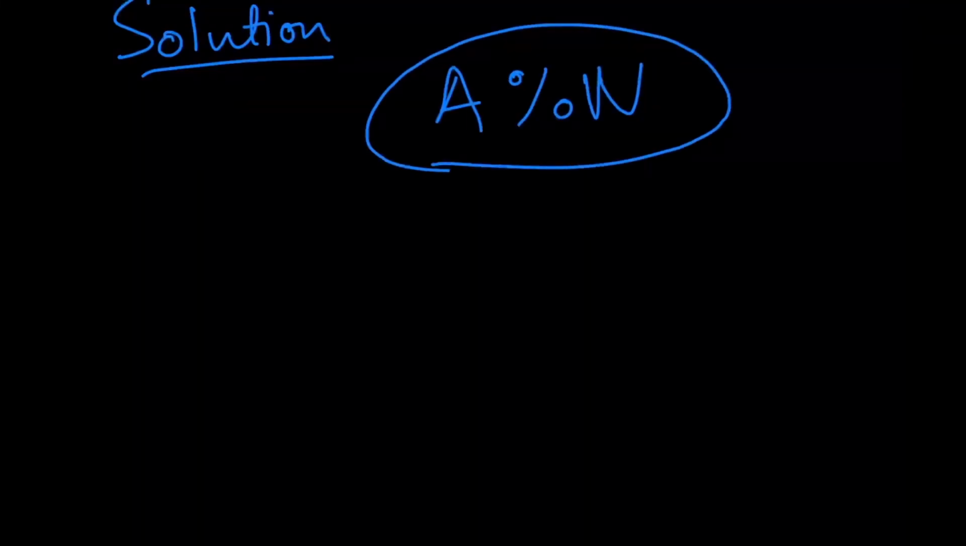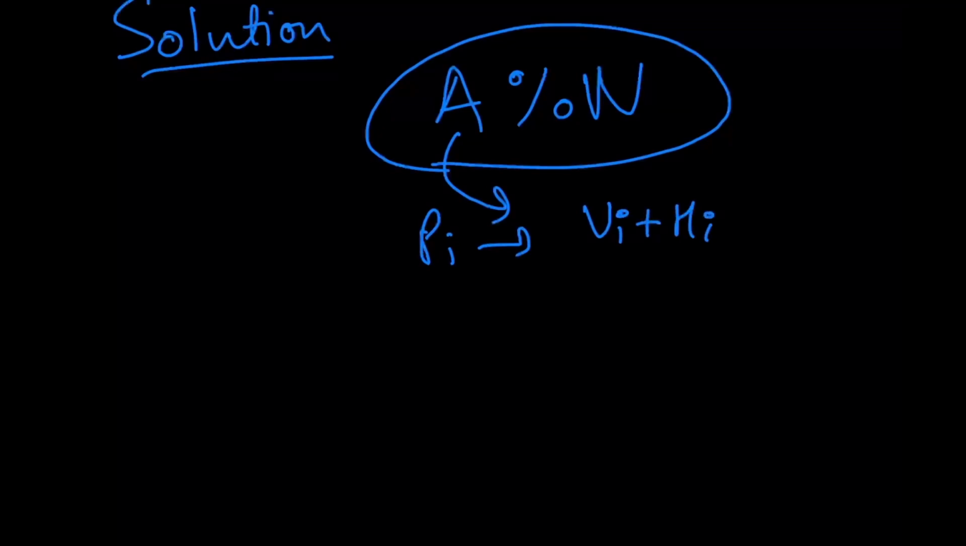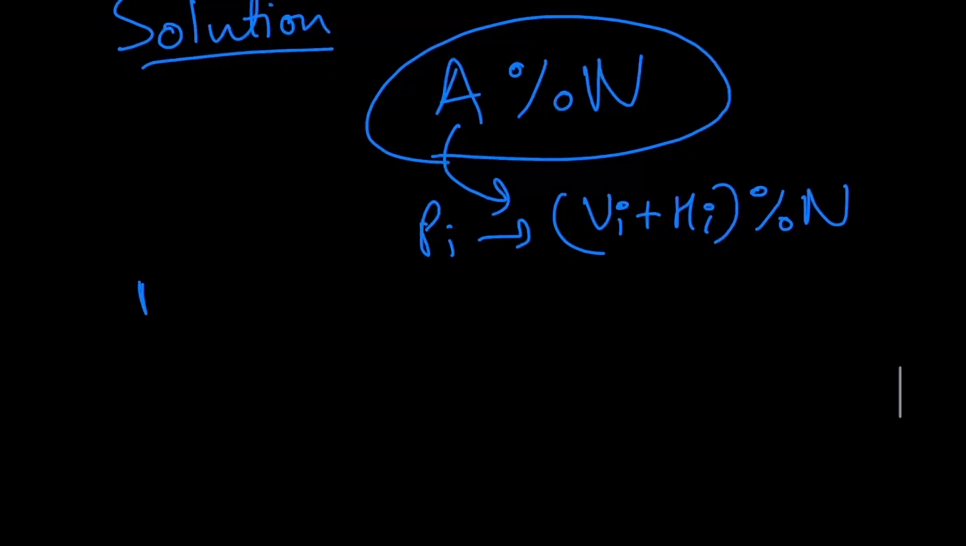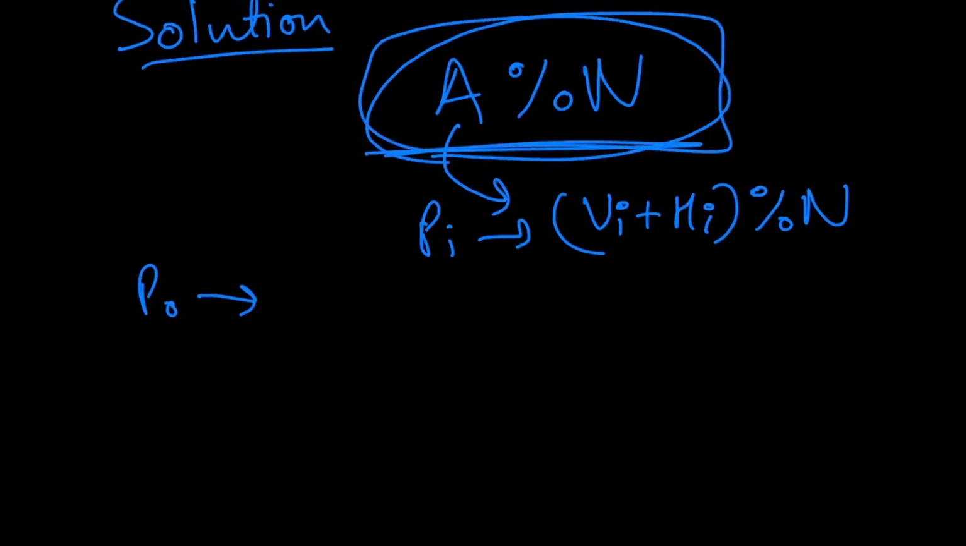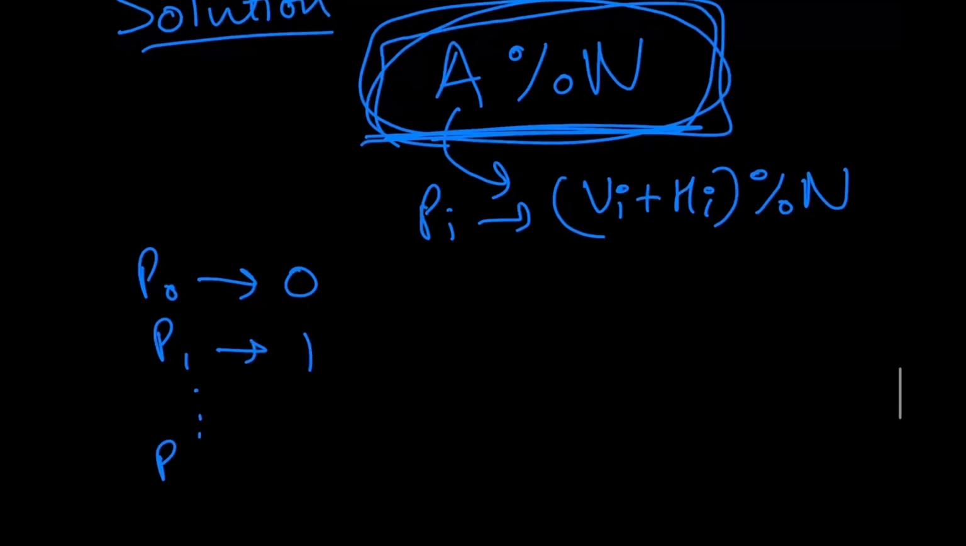So first of all, we're gonna let every person be assigned, assume an answer to the expression a modulo n. Right? So this is the expression we're gonna use, and a modulo n will actually, from each person's perspective, be vi plus hi modulo n. For example, we're going to assign p0 to assume the value of this expression to be 0, and p1 to assume the value of this expression to be 1, and so on for p n minus 1, assuming the answer to be n minus 1.